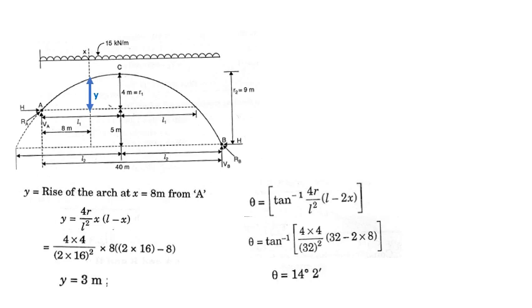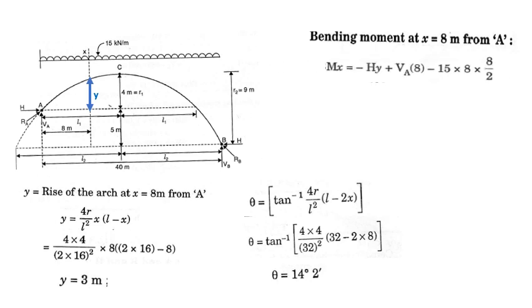Now it is asked to find the bending moment at that section. So consider the left portion of the section. What are the forces acting? VA, H and the UDL. So take the moment of all the forces about the section, that is VA into 8 minus H into Y minus 15 into X by 2.